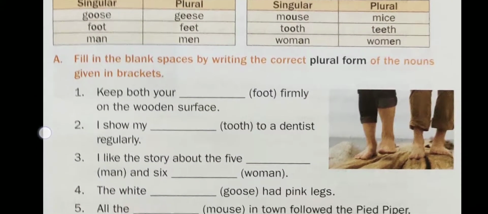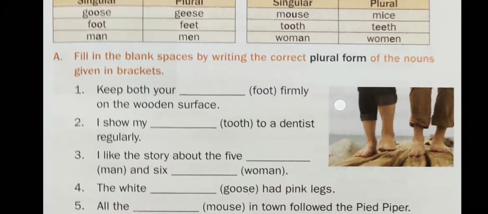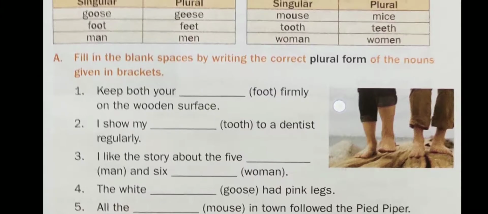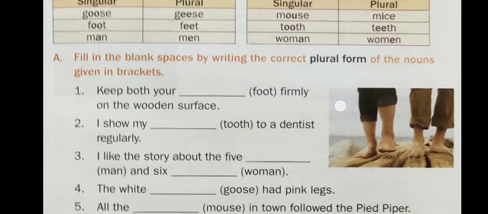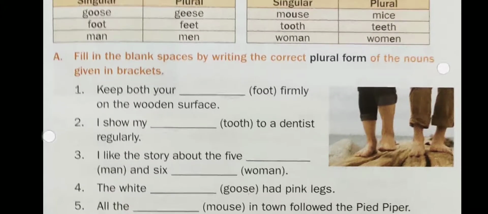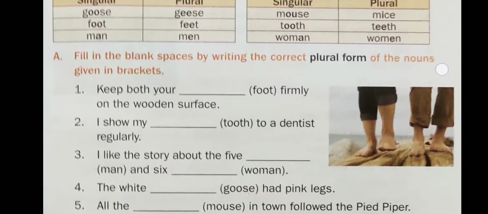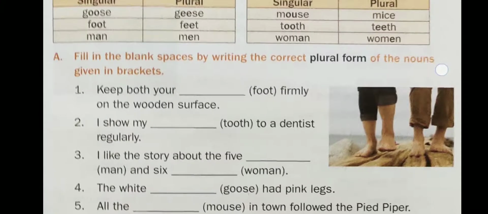Let us do exercise number 8. In this exercise, you need to fill in the blanks by writing the correct plural form of the nouns given in the brackets. It is based on the irregular nouns. Let us see question number 4.